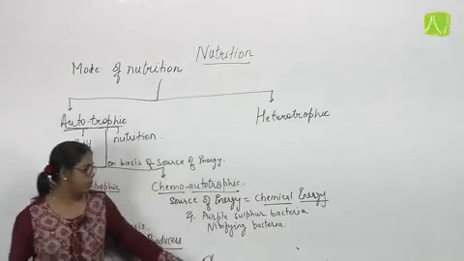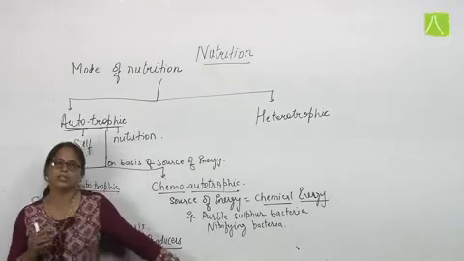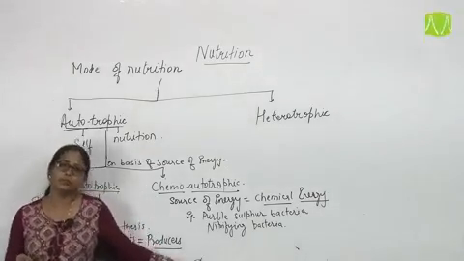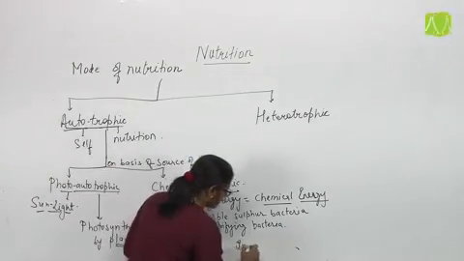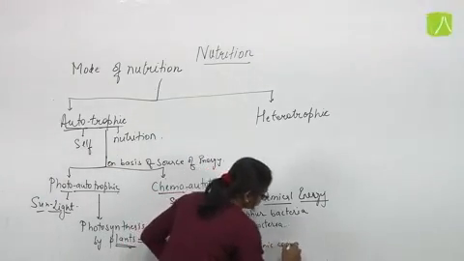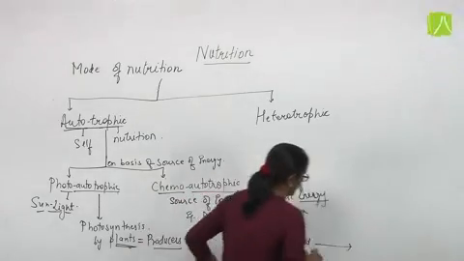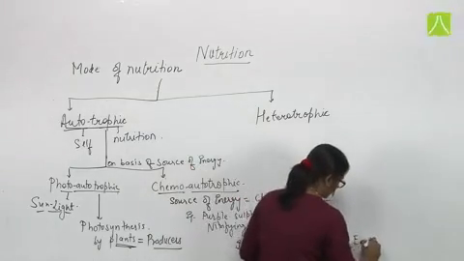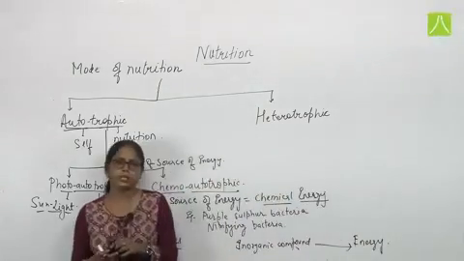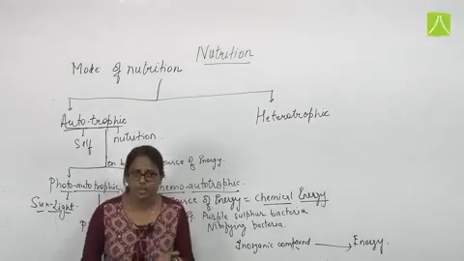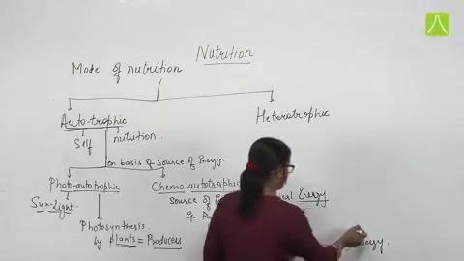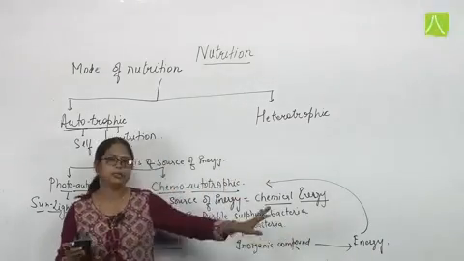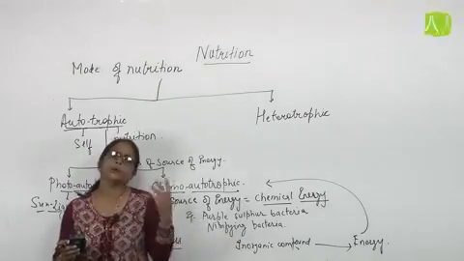These are certain examples which carry this type of nutrition, that is chemoautotrophic. What they do is utilize certain inorganic compounds present in the soil and break them down. By breaking them, they release certain types of energy. Due to the breakdown of the inorganic compound, some kind of energy is released, and that energy is utilized by these organisms. So this chemical energy is utilized by these bacteria to prepare their own food.